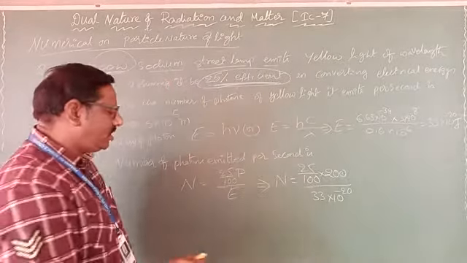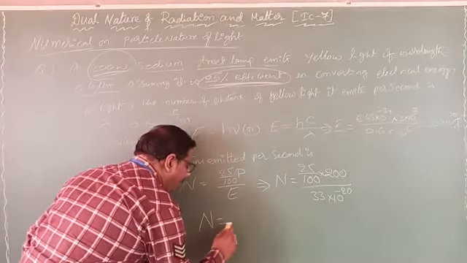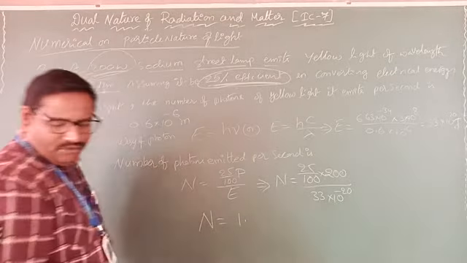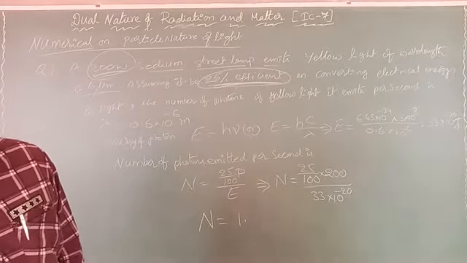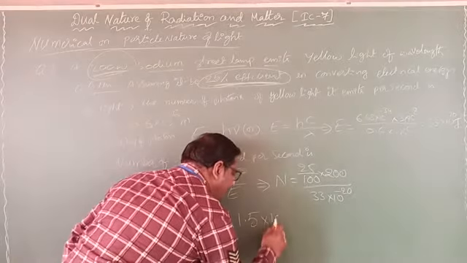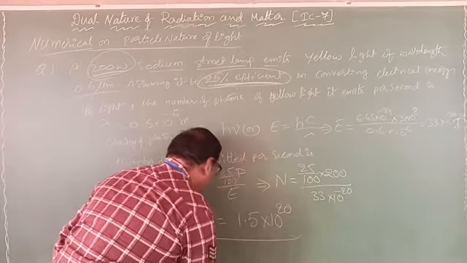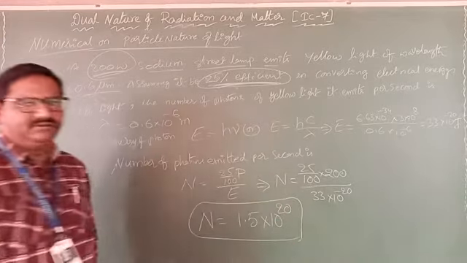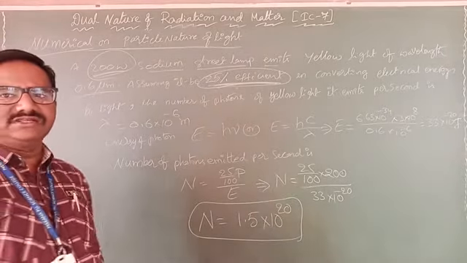If you solve all these, finally you get the number of photons as 1.5 into 10 power 20. Okay, the remaining we will discuss in the next video.